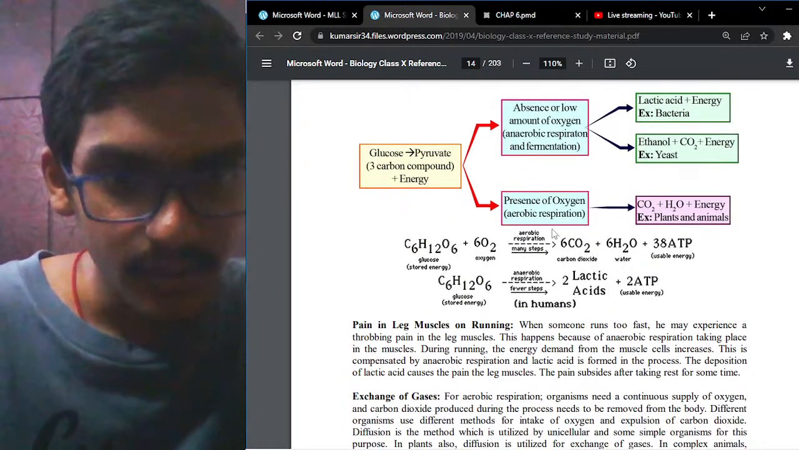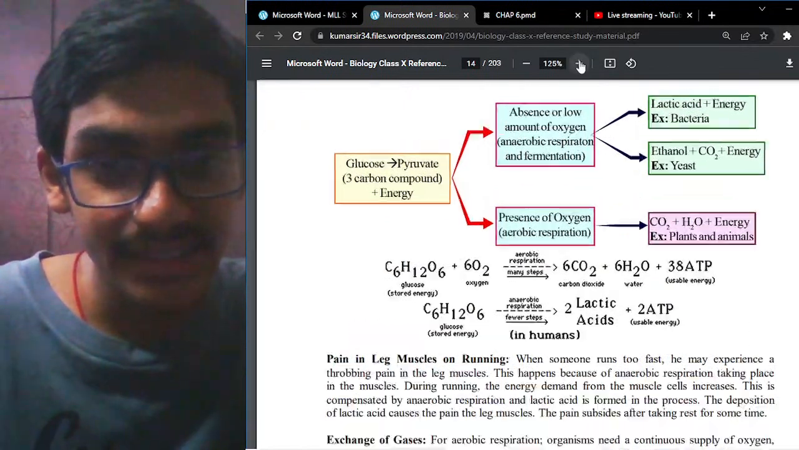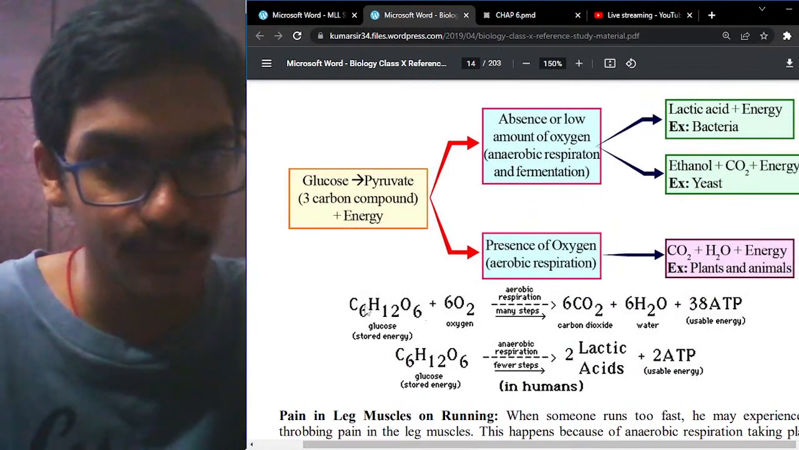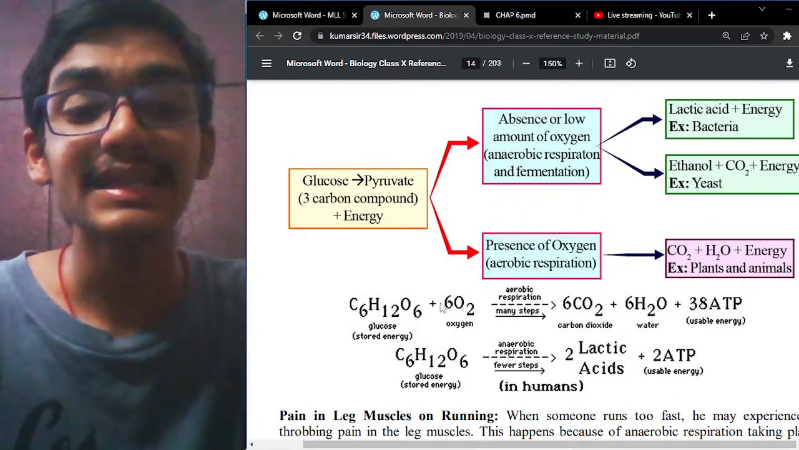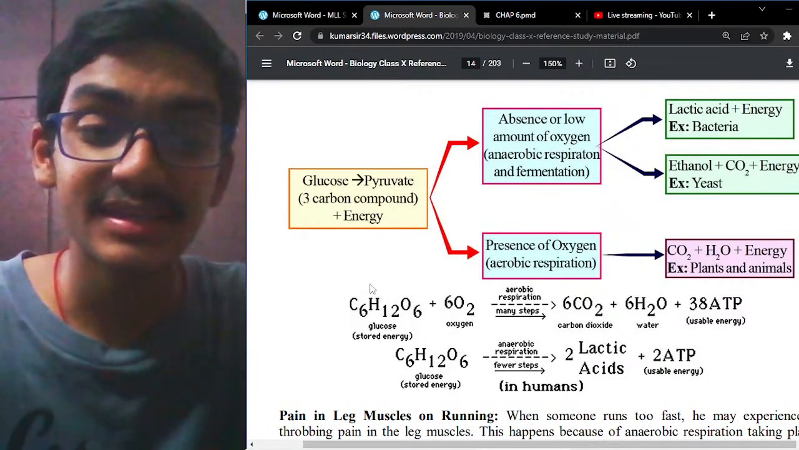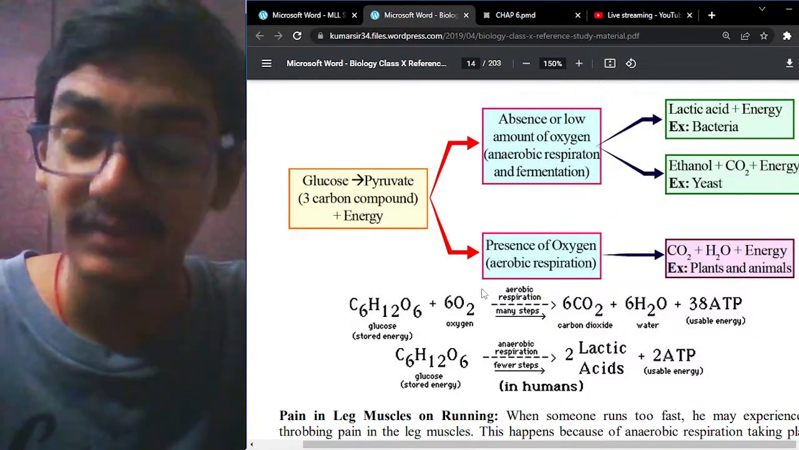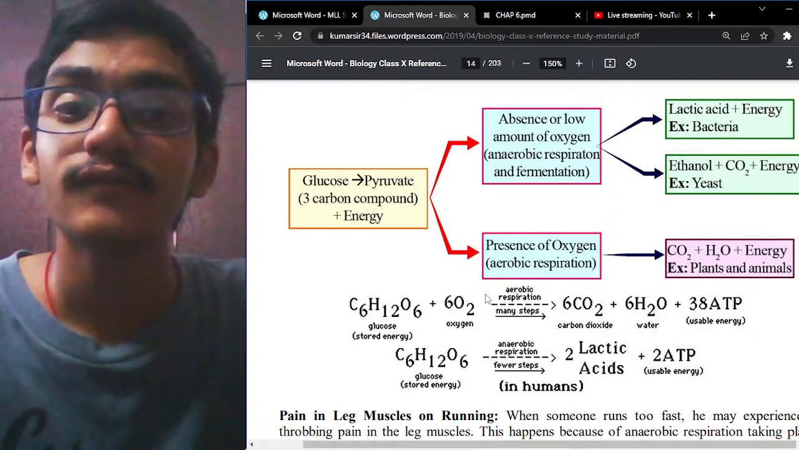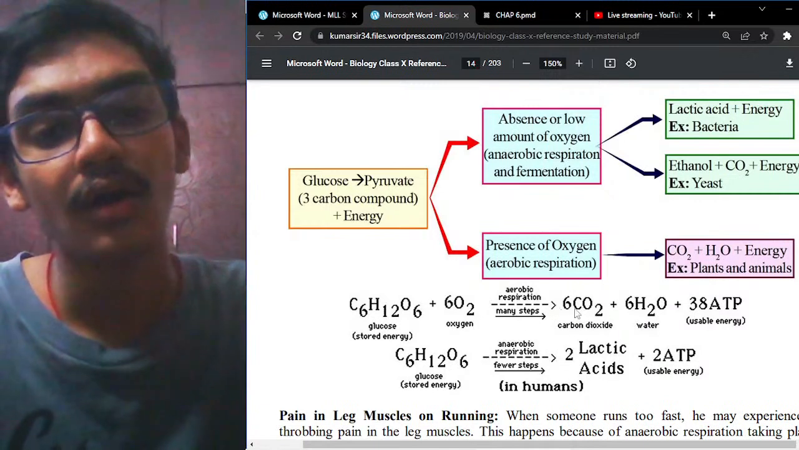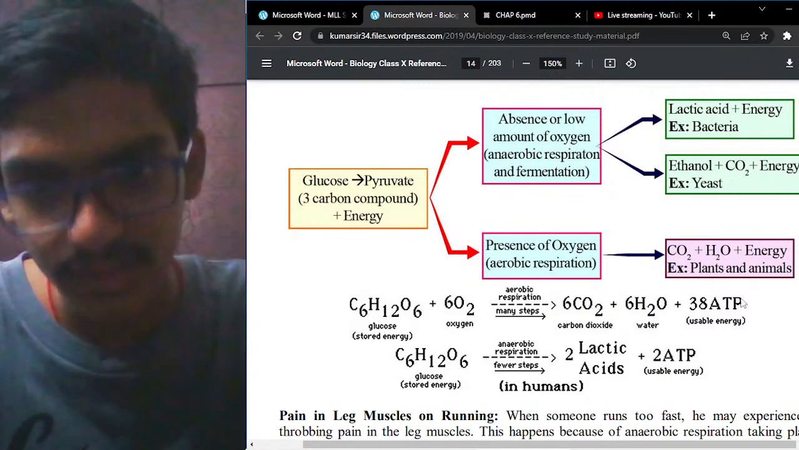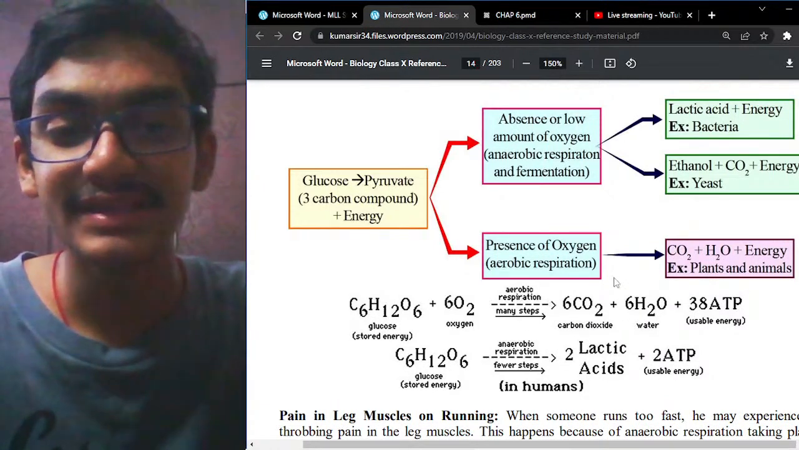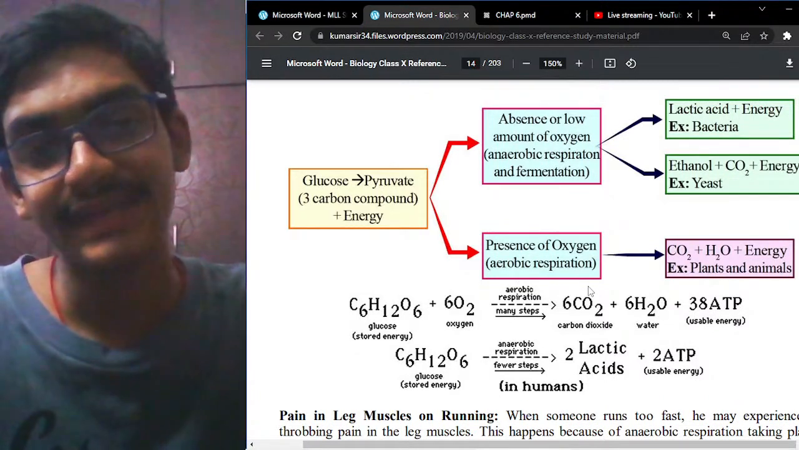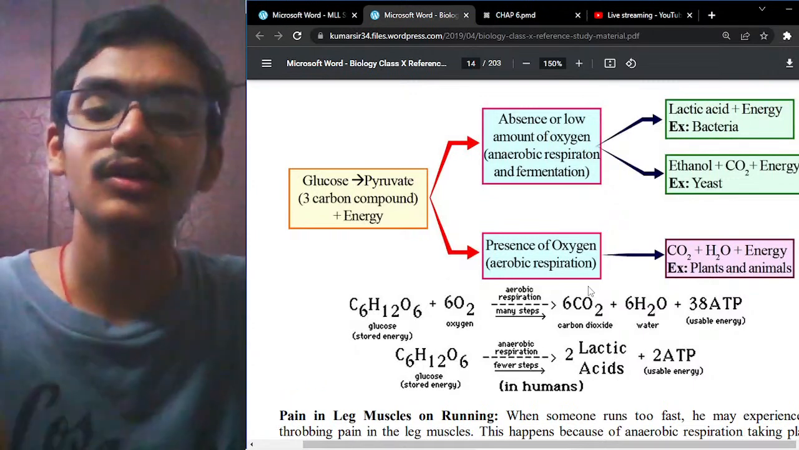So if you see here, this is a detailed equation. This equation is very important from the examination point of view. So the glucose molecule in the presence of oxygen, this is taking place in the cytoplasm, and it is converted to pyruvate, and from pyruvate it is converted to carbon dioxide, water and 38 ATP molecules. This conversion of pyruvate to carbon dioxide is actually taking place in the mitochondria. I think now you got an understanding.